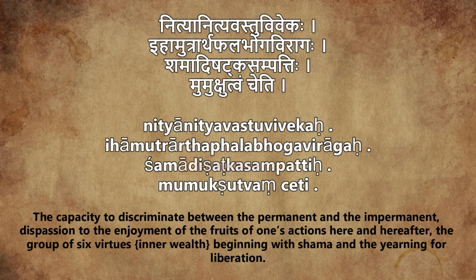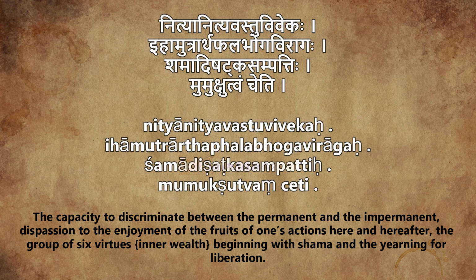ihāmutrārthaphalabhogavirāgaḥ. It's a combination of certain words here. Here, amutra. Amutra means heaven also. Some people are accumulating the punya and they will be enjoying in heaven. In Bhagavad Gita and Upanishads, we are trying to get to final liberation. We don't even want to go to heaven and enjoy things. We don't want to enjoy things here. So, iha amutra. Amutra means in heaven, those lokas.